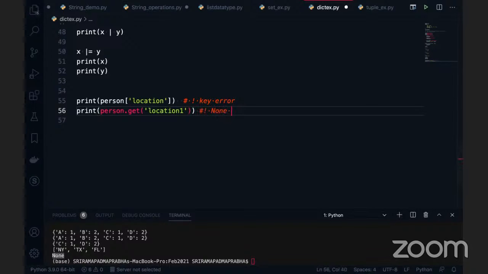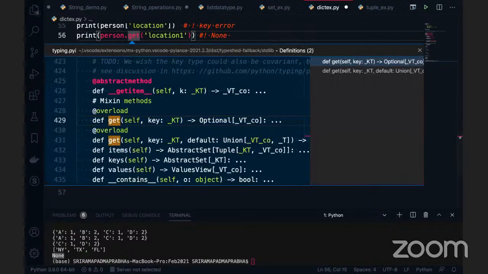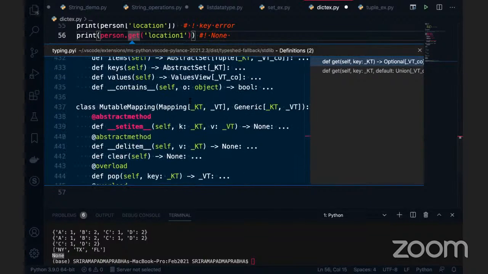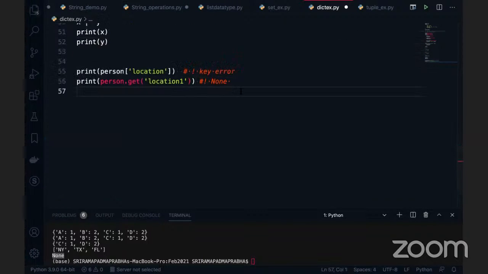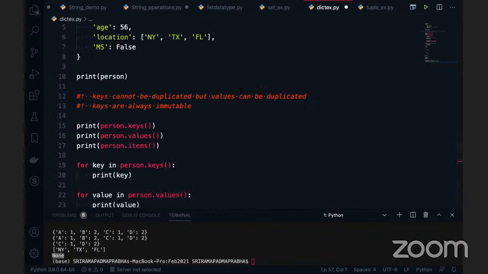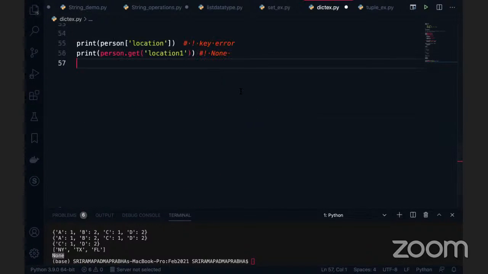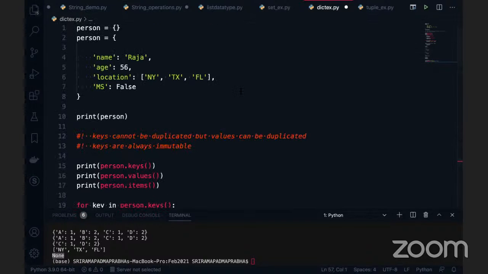These kinds of things you will see more in the future also, because Python maintains duplication of concepts. One is for error, one is for non-error, but different mechanisms will be there at the back end. If we click this get, you can see how the code is written. This is the backend code of Python. There are some other functions like defaultdict, but we can talk about them later in the operations section.